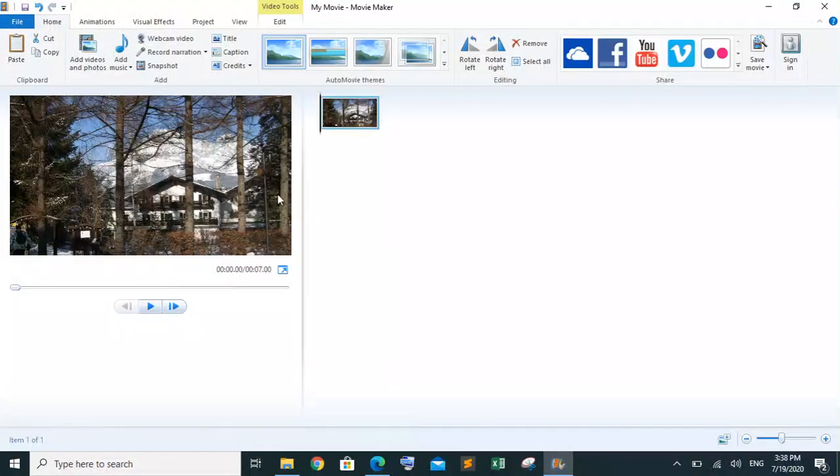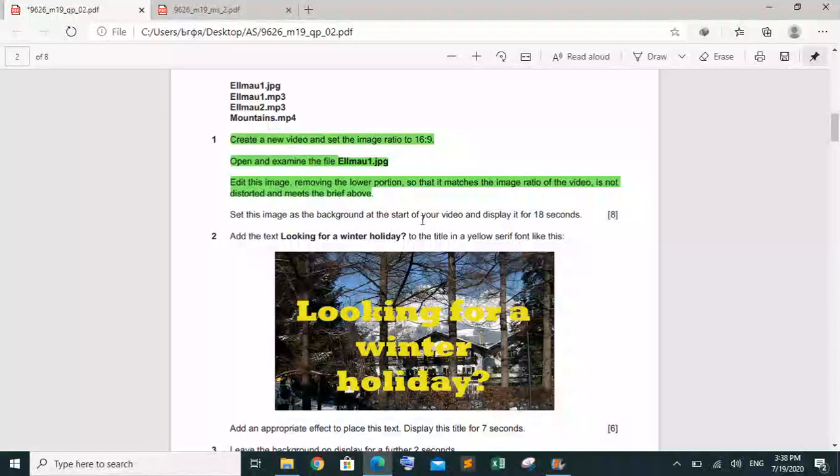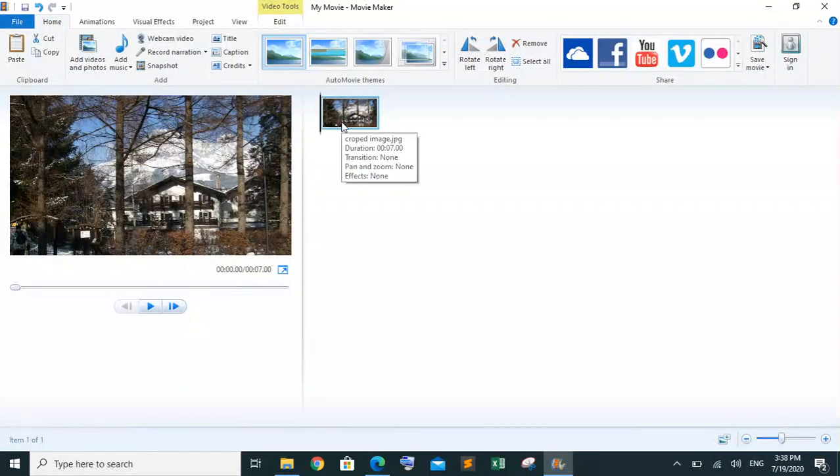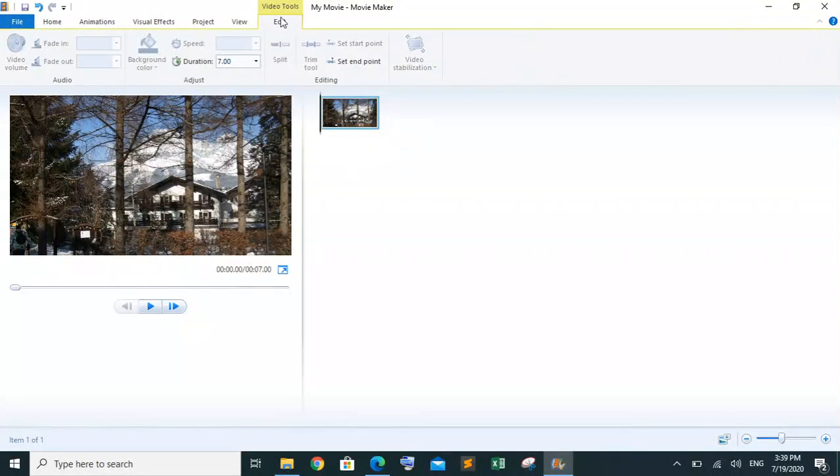This one is opened. Then he's saying that all we have to do is place it as a background image at the start of the video, then display it for 18 seconds. So we are going to change the duration of this image. Go to edit. There he has shown us 77 seconds for this video. We are going to change the duration and make it 18. Okay, so now it is going to play for 18 seconds.